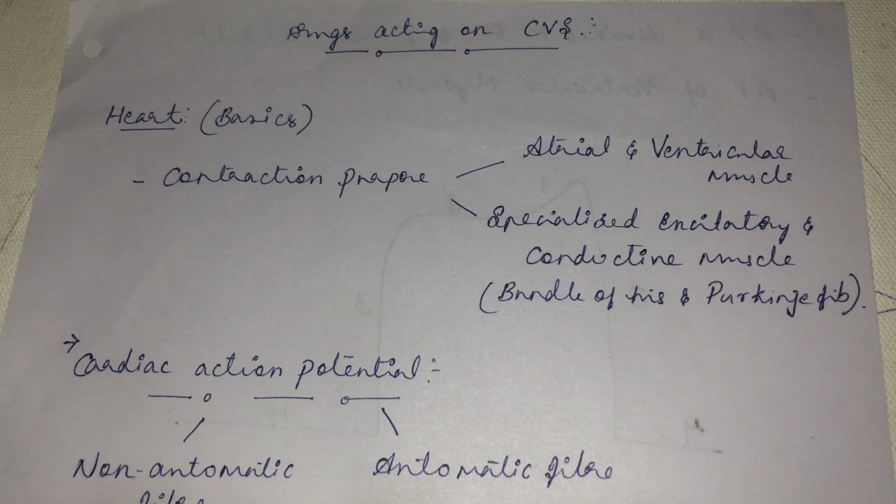So in the last class, we studied the diuretics, drugs acting on the kidney. In this class, we are going to start a new section, that is drugs acting on the cardiovascular system. We are going to study the myocardial stimulants, the vasodilators and antihypertensive agents, then the hemostats and anticoagulants.